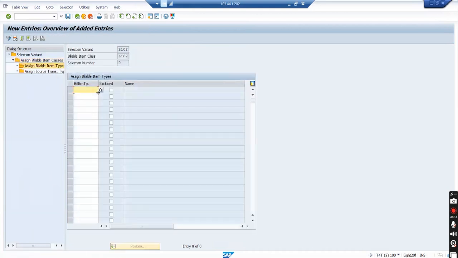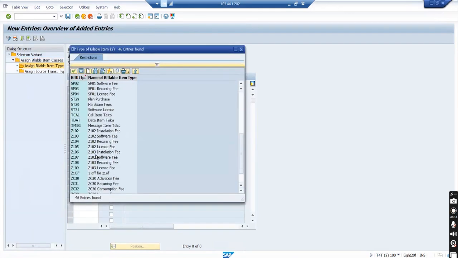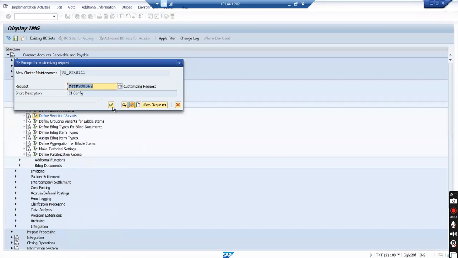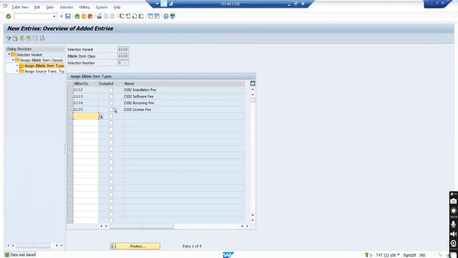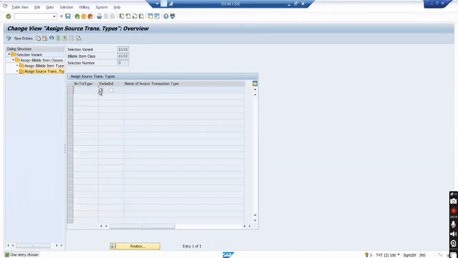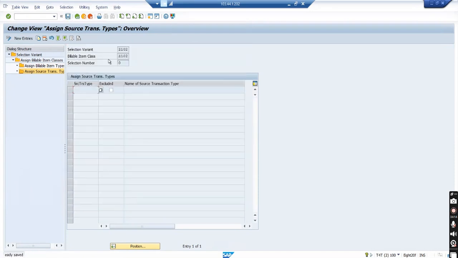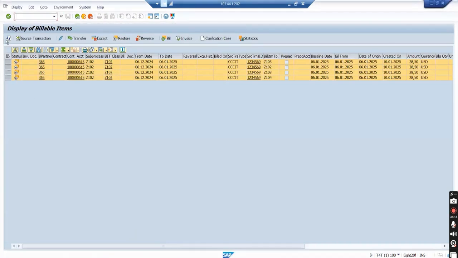Okay, ideally I will not need it, but let me assign Z102, 103, Z103, Z104, Z105. I don't exclude, I want them to be part of the billing. Let me see source transaction type. This is also not needed. Okay, save. Now let me see if there is any impact.